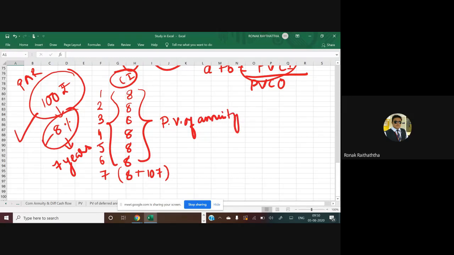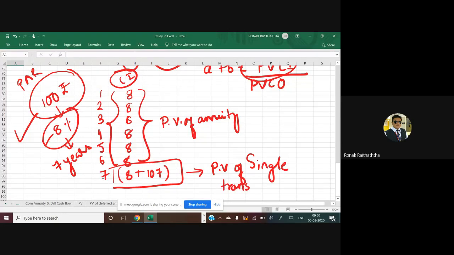And this particular amount which you are going to get at the end of the 7th year, find the PV of single transaction. And whatever the PV that you are getting, say A, and this is B, do A plus B equal to PVCI from the bond. Very simple.